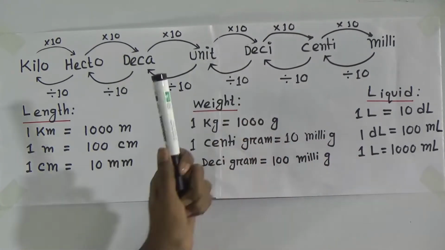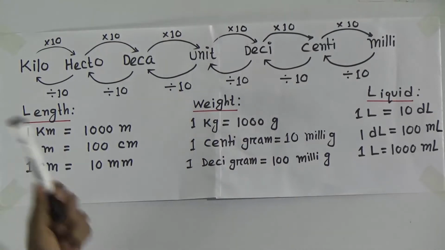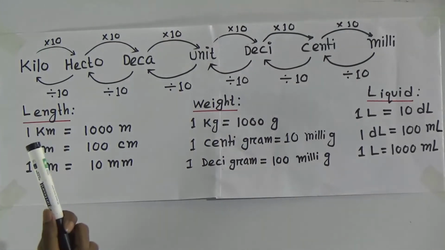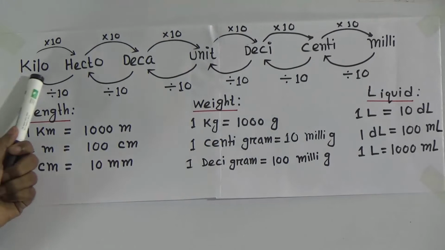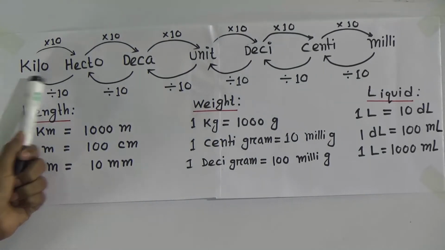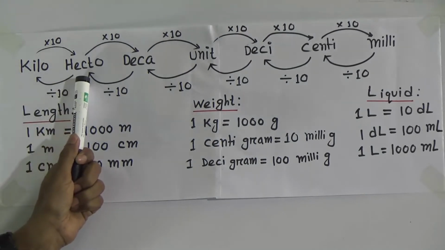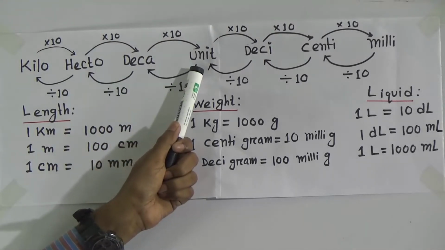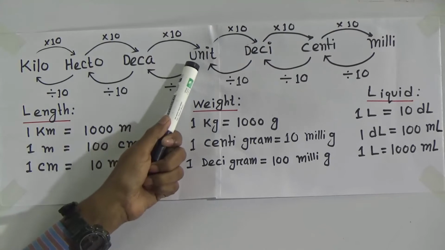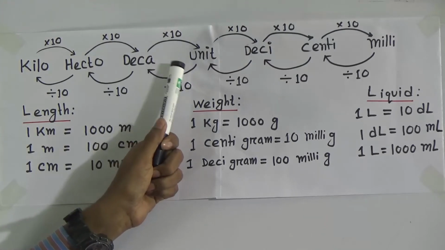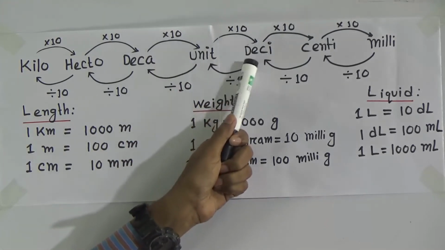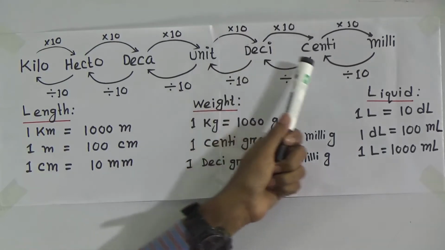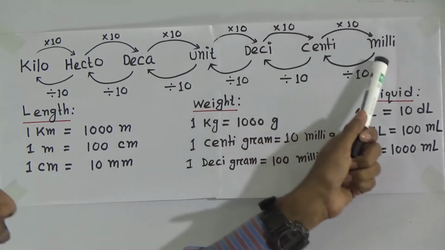Okay? Dear student, now I will talk about weight. Look, when you say kilo, that means kilogram. Hecto means hectogram. Deca, decagram. Unit means what? What is the small unit of weight? Gram. Unit means here gram. Deci means decigram, centigram, milligram.